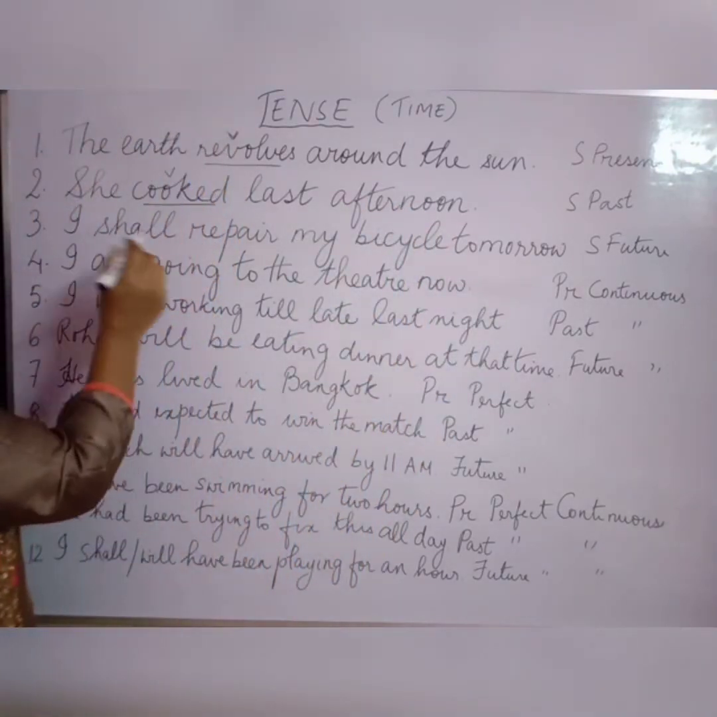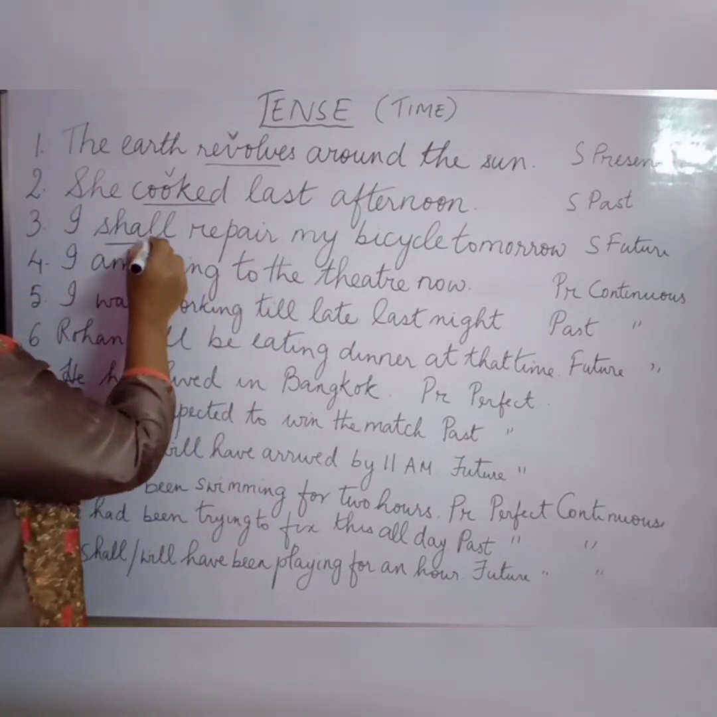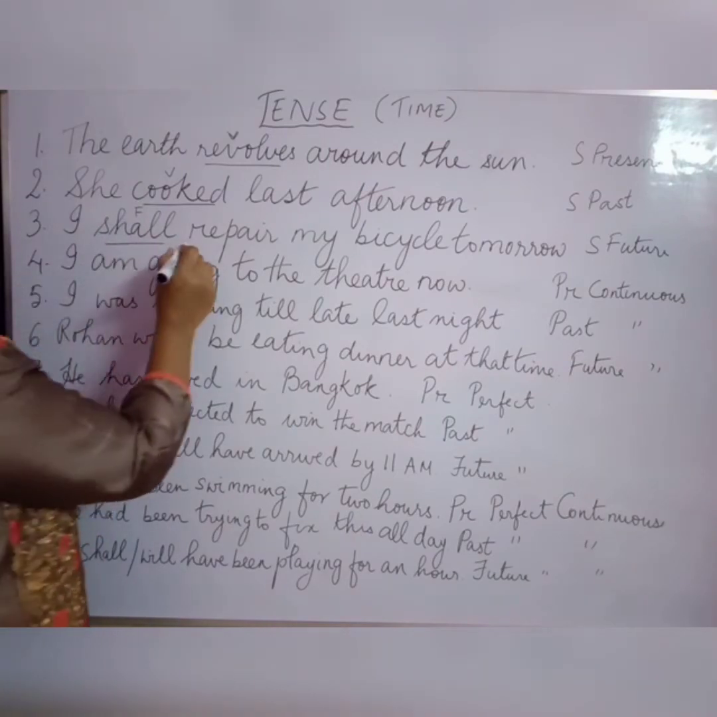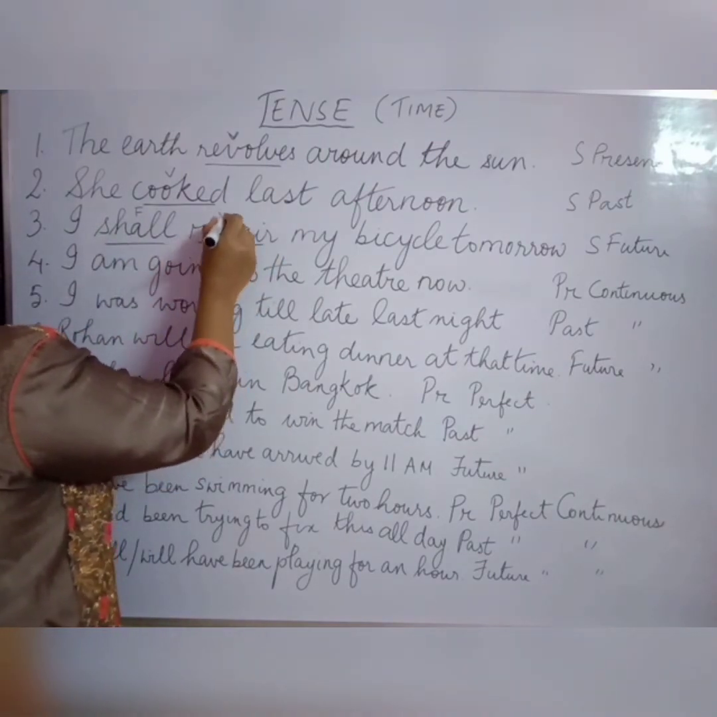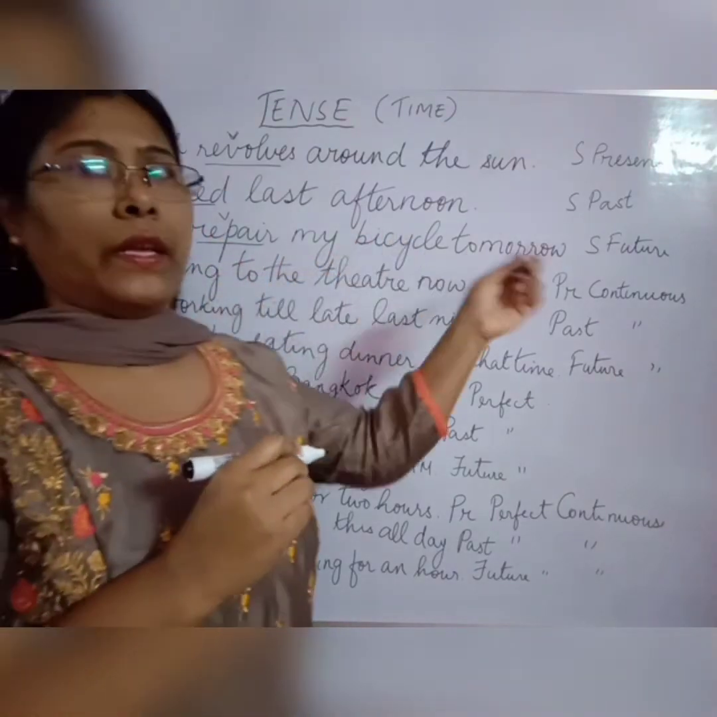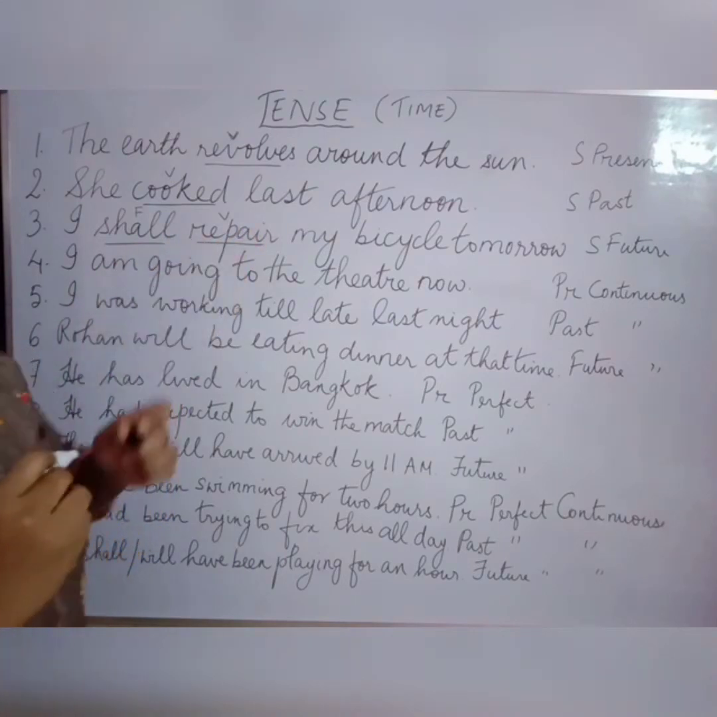Now, she shall repair my bicycle tomorrow. Now you see, shall we use for what? For future tense. And repair is the verb here. So it is what? Simple future tense.